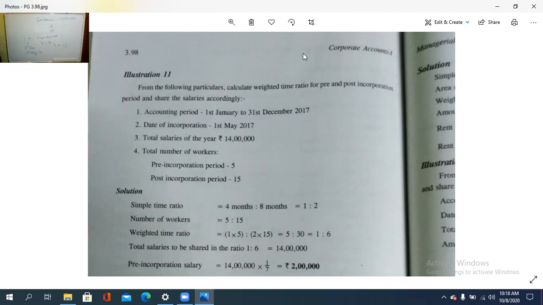Out of that, 1st May is the registration period. So that simple time ratio, or as per the time ratio, it is 4:8. 4 months pre-incorporation period, 8 months after the incorporation period. So 4:8. It becomes 1:2.